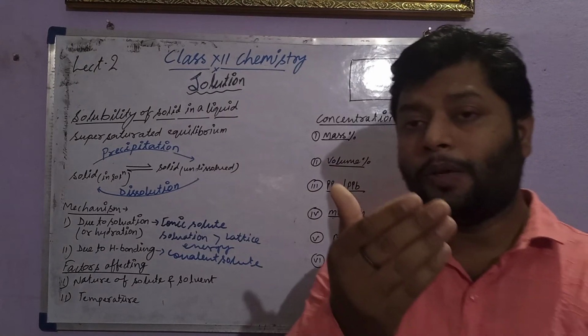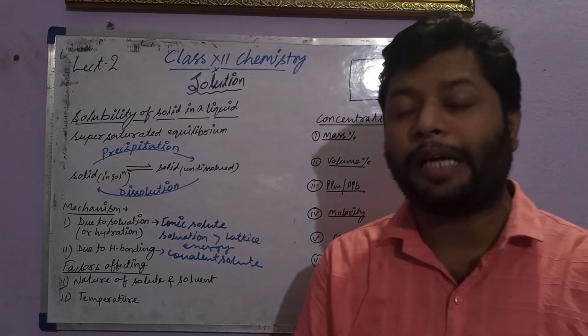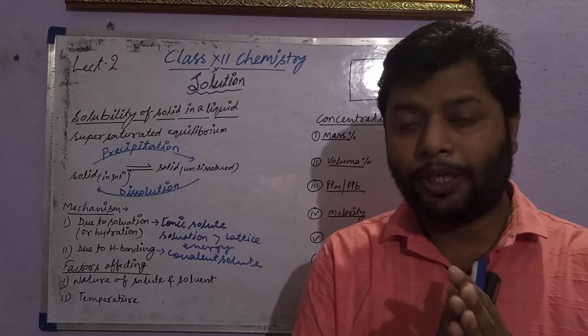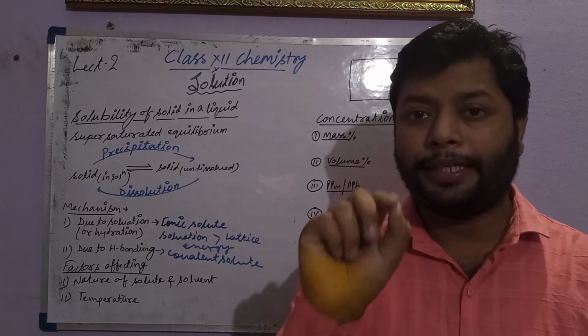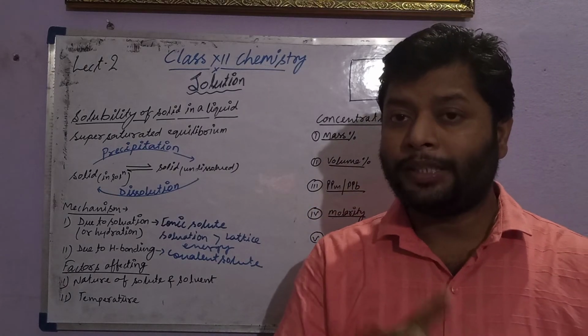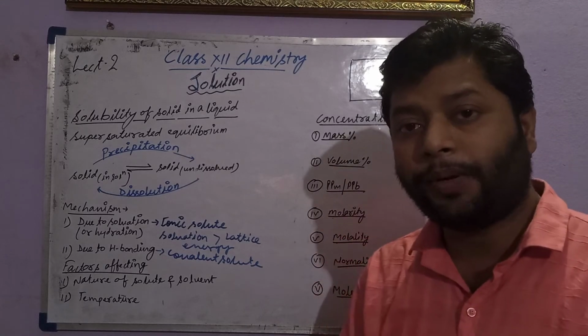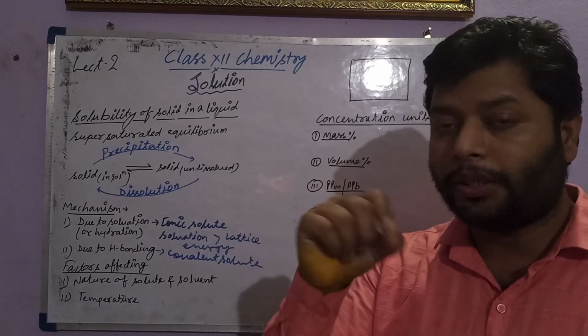As an example, water is the best polar solvent we have because of its highest dielectric constant, about 80. The value is 80 for water, which is responsible for very easily and quickly breaking different ionic lattices and dissolving different ionic solutes in water.